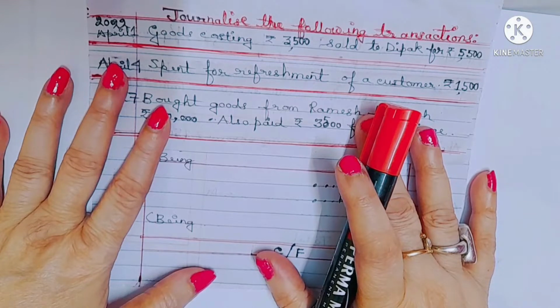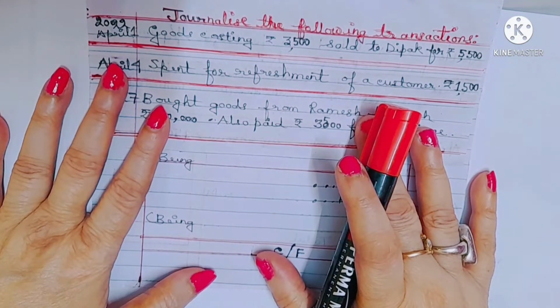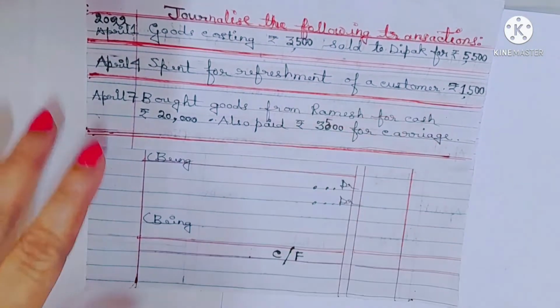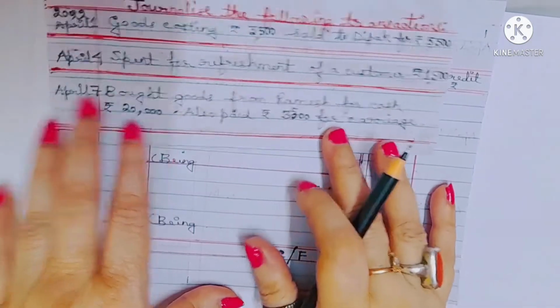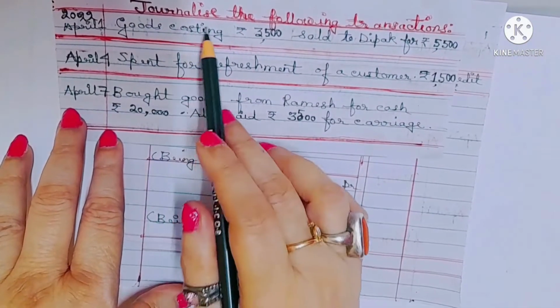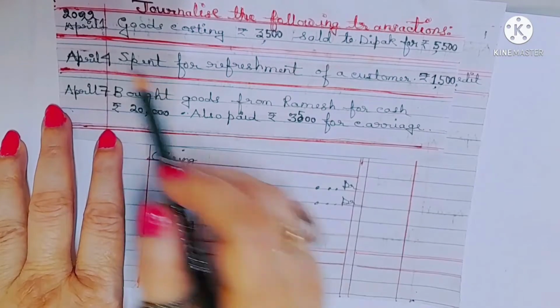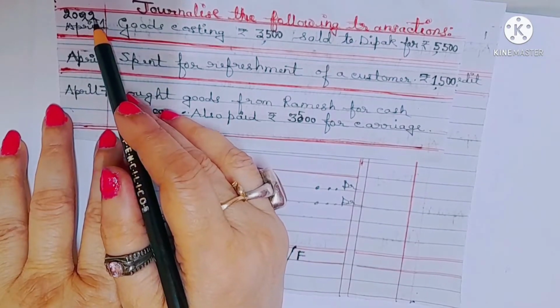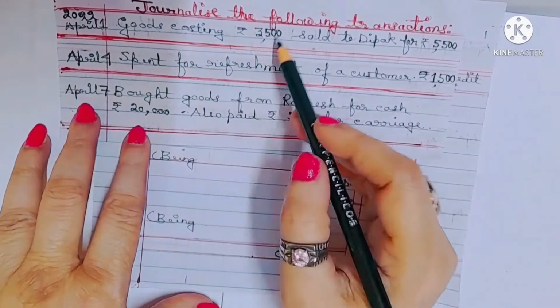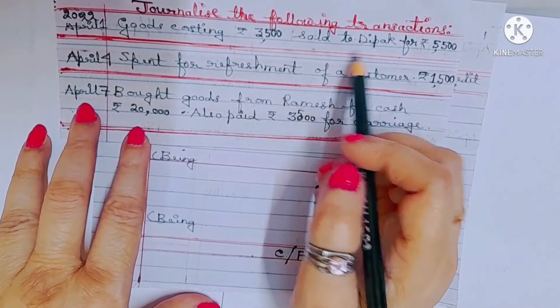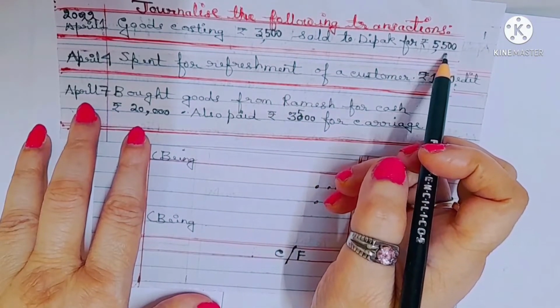In this video, I'm going to discuss how to prepare more journal entries logically by applying the 3 golden rules of accounting. So let's get started. So what is the first transaction? Journalize the following transaction. On 1st April 2022, goods costing Rupees 3,500 sold to Deepak for 5,500.